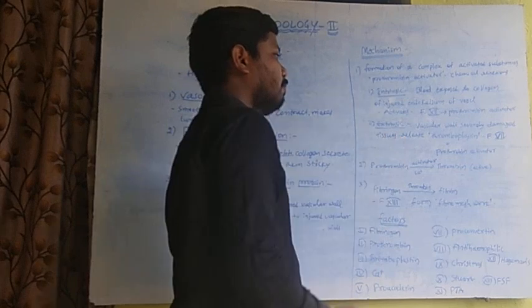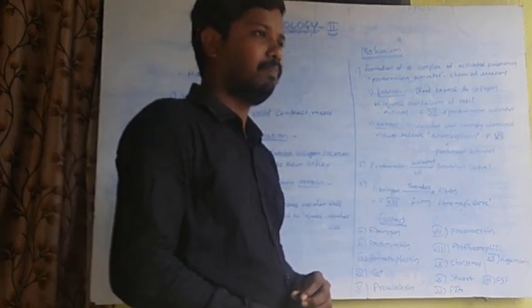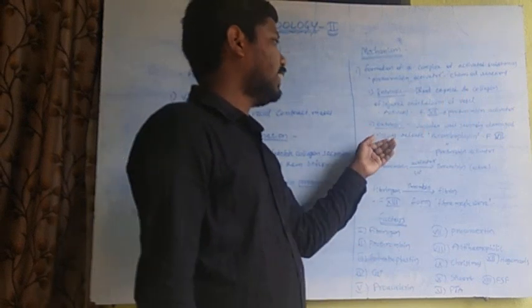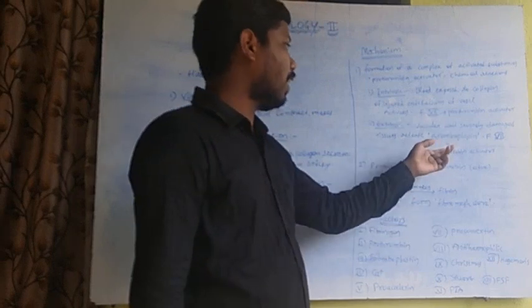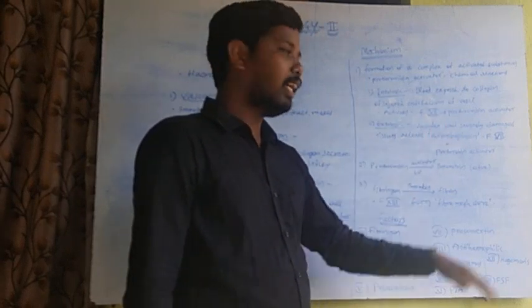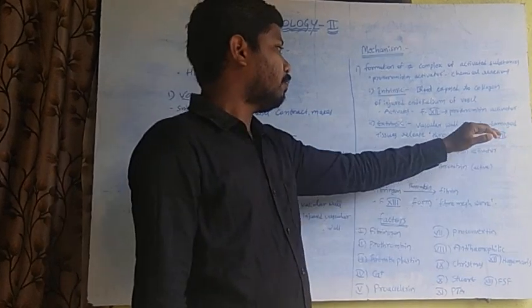In the extrinsic pathway, the vascular wall is severely damaged. The damaged tissue releases thromboplastin. This thromboplastin activates factor 7, called proconvertin.